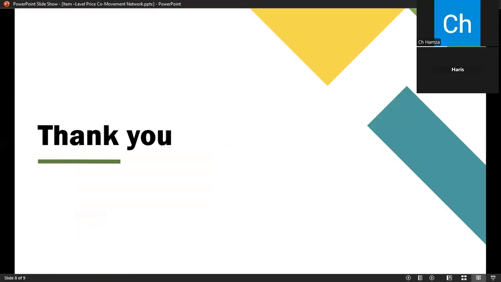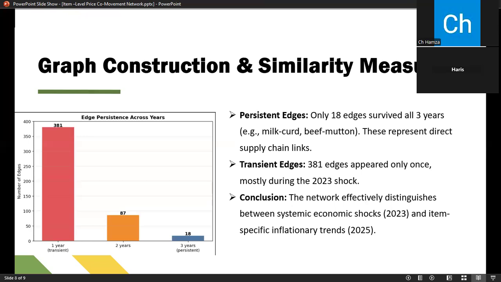Lastly, for the final topic, we have some key insights regarding our research. Essentially, we figured out that our network analysis provides a unique window into the Pakistani economy. We identified, for example, beef with bone as the most stable central item, as it appeared in the top five for degree centrality across every single year, regardless of the inflation regime. Its supply chain is exposed to food, fuel, feed, and management costs, making it a reliable bellwether for cost push pressure.